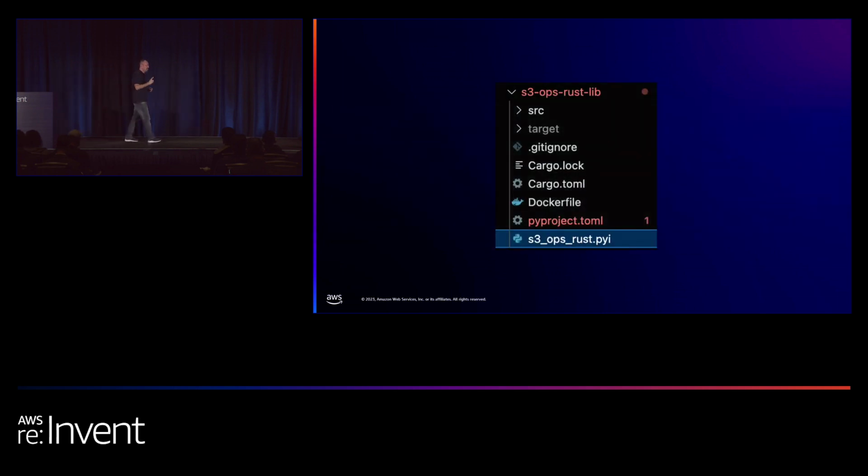Another thing to remember is that because your package doesn't contain the source code, you won't have any code hints in your editor. And I'm sure you want code hints. Sure, you want autocomplete, and so on. So you can use Python interface stub files. You can put the stub file in the root folder of your Rust library, and Maturin will automatically pick the interface file and package it as part of your final package.